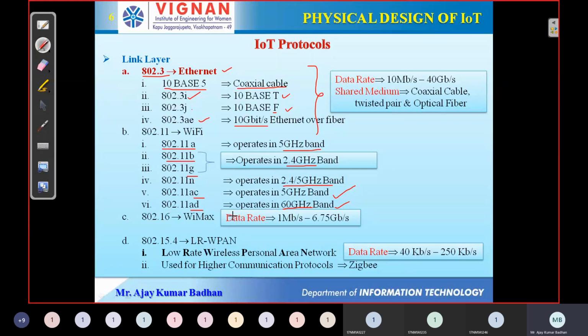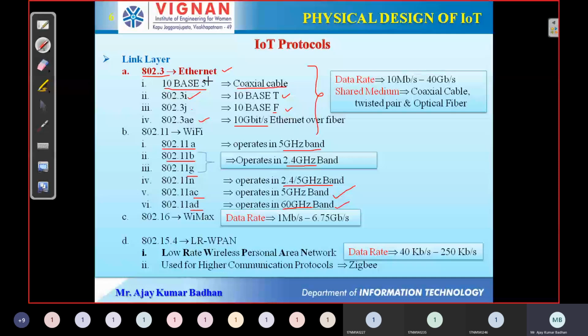Apart from that, we have something called WiMAX. Here, since we are talking about the different types of Ethernet and Wi-Fi, each one will have its own transmission rate. Every device will have its own transmission rate.